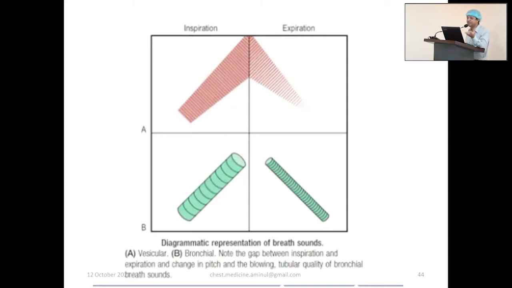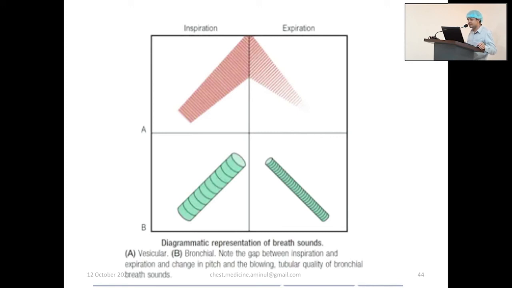But if there is any pathology in the pathway of the sound in the alveoli, there is solidification, there is consolidation. So this sound cannot be rectified. So we get directly the sound generated in the large airway. In between my stethoscope and the site of generation, there is a consolidation, and that solid media acts as a good conductor for the sound. And exactly the same sound that is generated in the trachea, we get in the stethoscope.